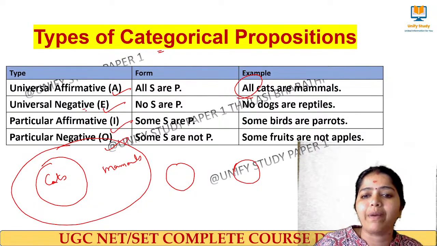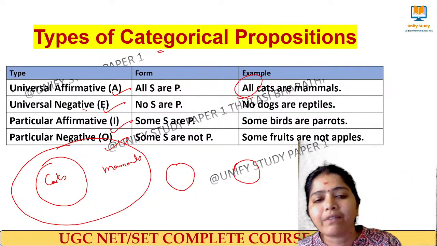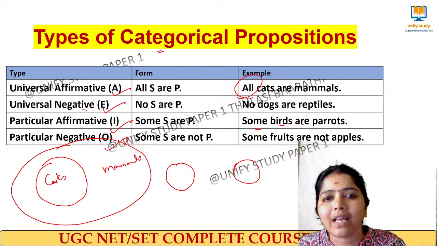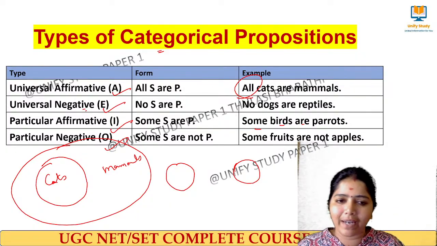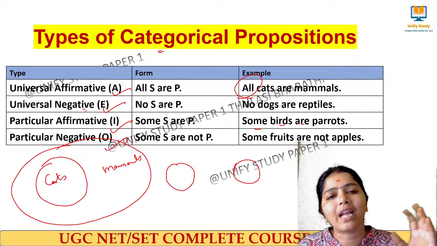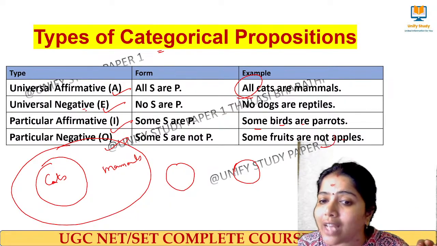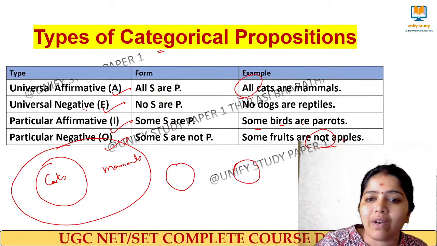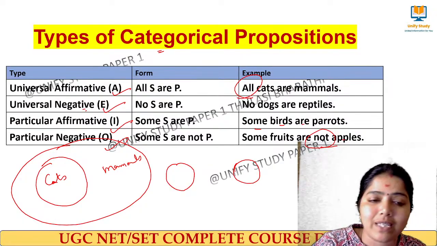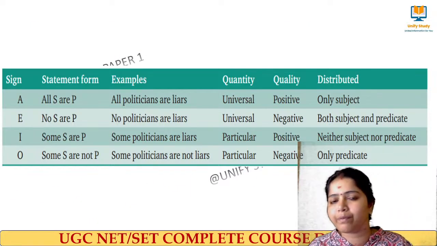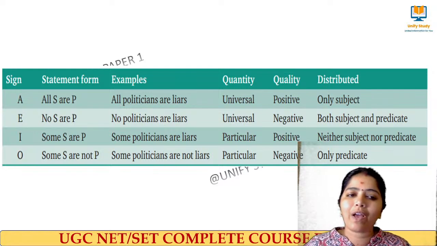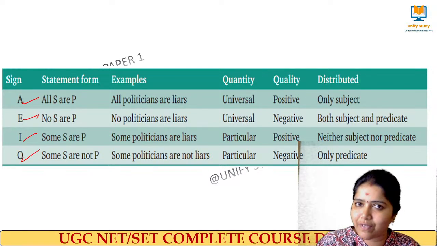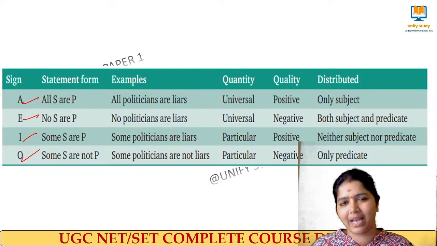Next, particular affirmative. What do you mean by particular affirmative? Here I am saying some birds are parrots. So some birds are there which belong to the family of parrot. And then particular negative, there are some fruits which are not apples. So here I am using a negative. So this is called particular negative, and the one before is particular positive. Here we go one step into it. So we have A, E, I, O. These are the 4 different types of proposition, and we have seen with an example how the statement will be.